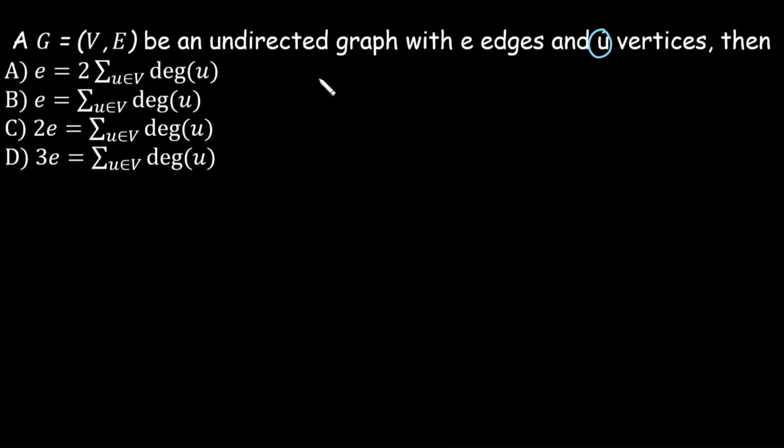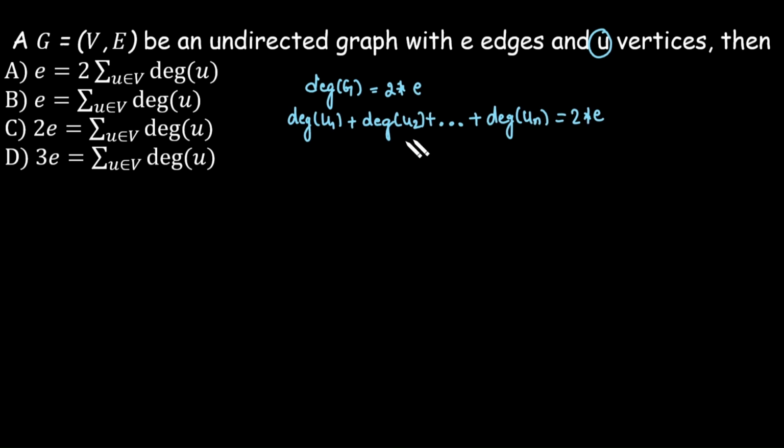By the handshaking theorem, the degree of the graph is equal to 2 times the number of edges, and the degree of the graph means we are taking the sum of the degree of each vertex. We can also express this as the summation of the degree of each vertex u, where u belongs to the vertex set V, which is always equal to 2 times the number of edges. According to this, option C is correct.